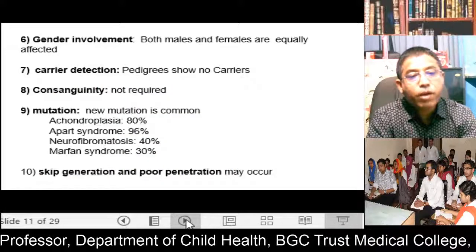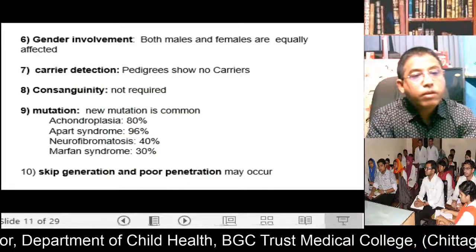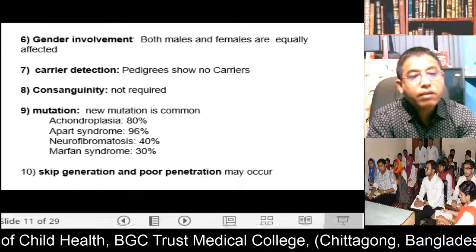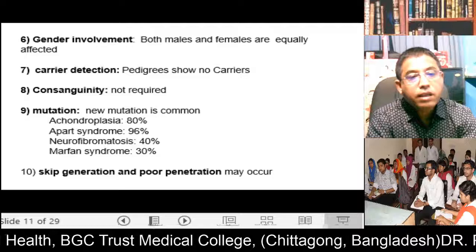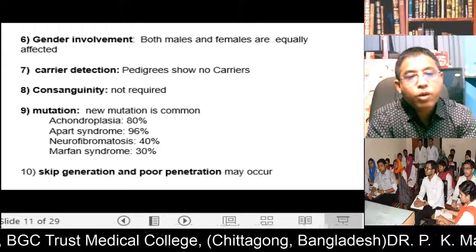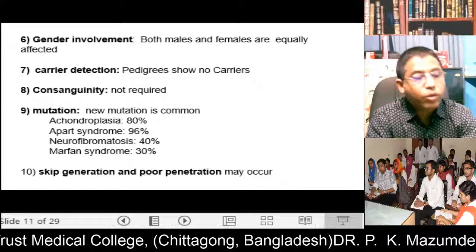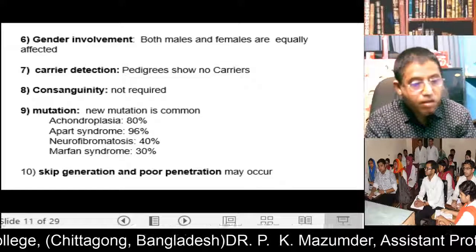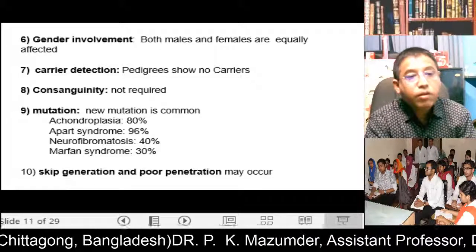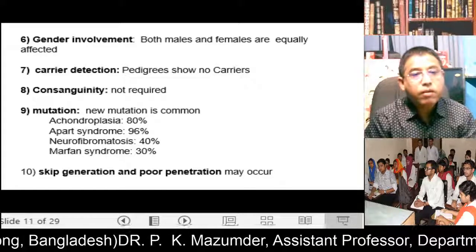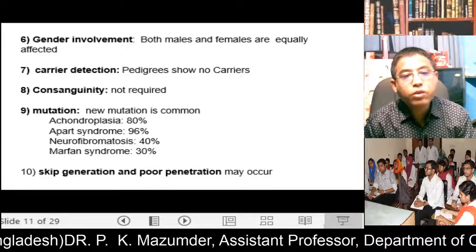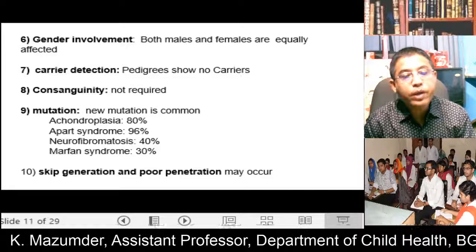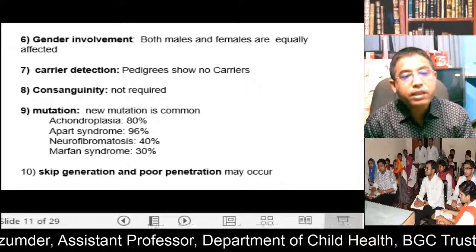Now, gender involvement: both males and females are equally affected. And carrier detection: pedigrees show no carriers. So there is no carrier in dominant disorders. Consanguinity is not required to express the disease.